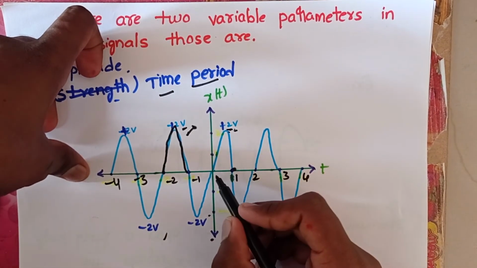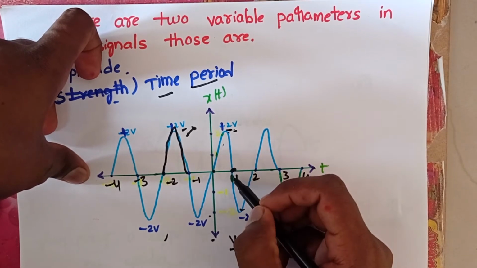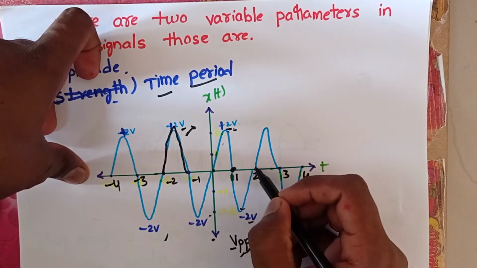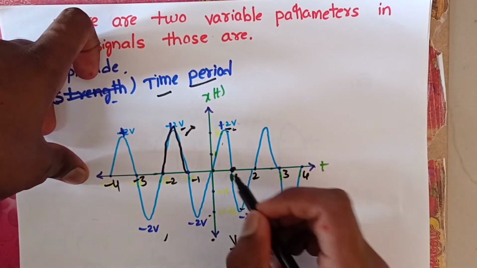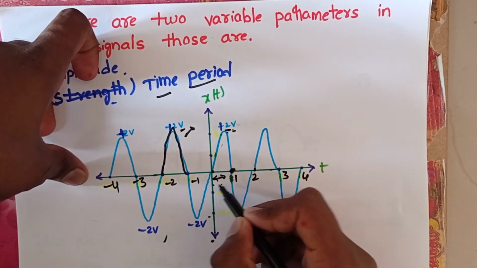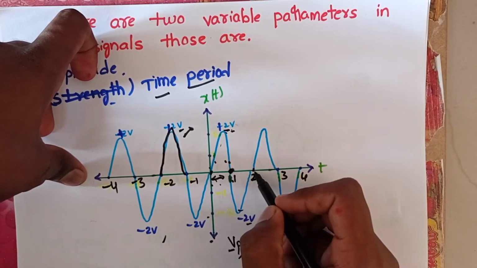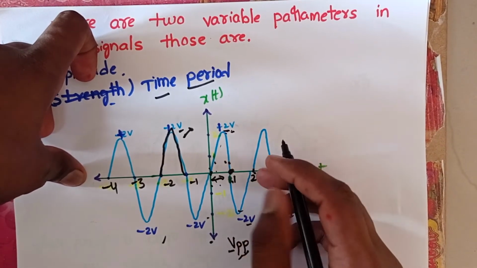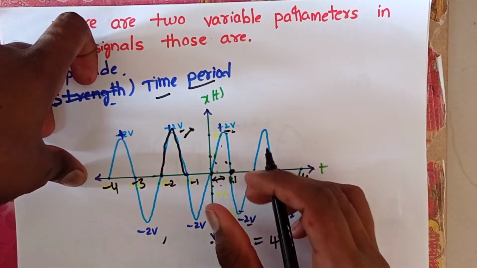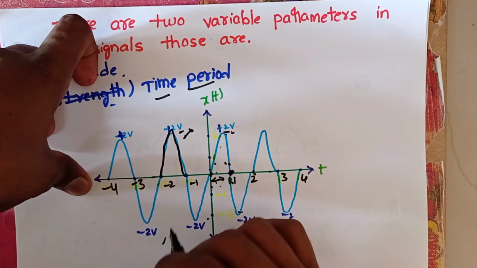Observe, from here to here we have one cycle, and also from here to here we have another cycle. This is nothing but one time period. From here to here we have a half cycle, and from here to here we have a full cycle. Anywhere, we only consider the full cycle as our signal time period.